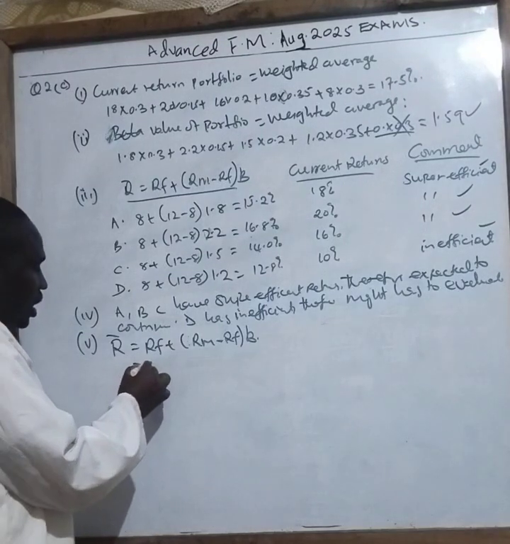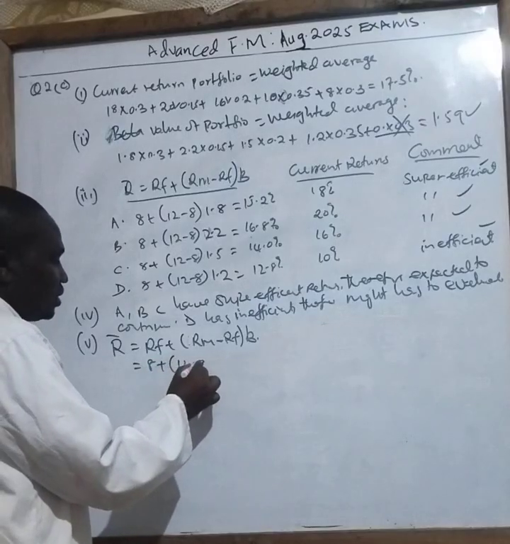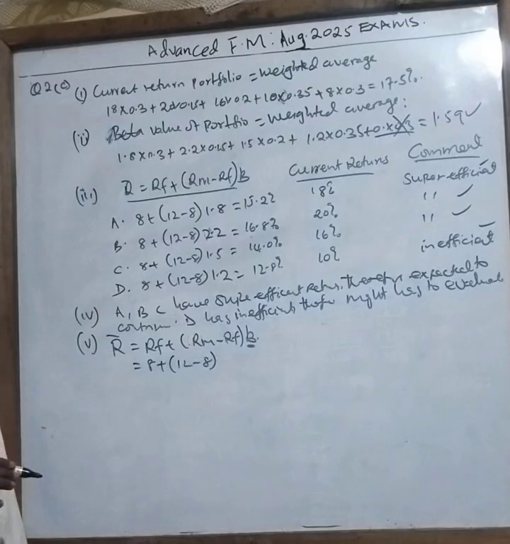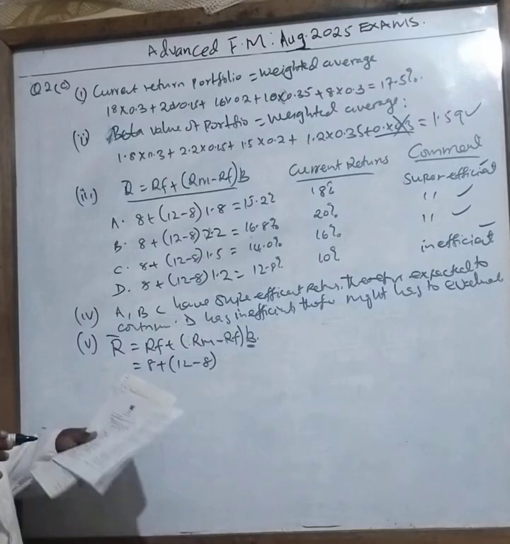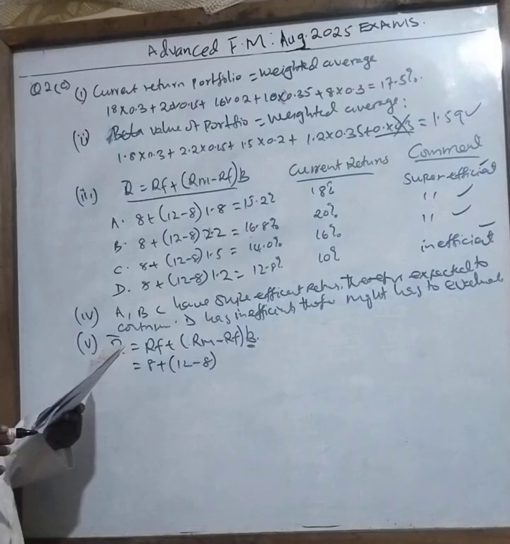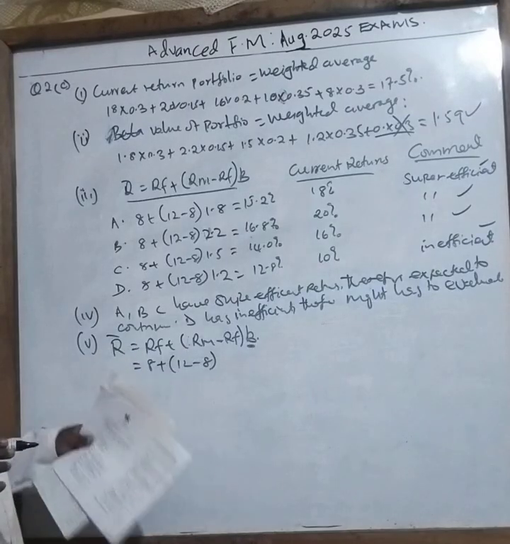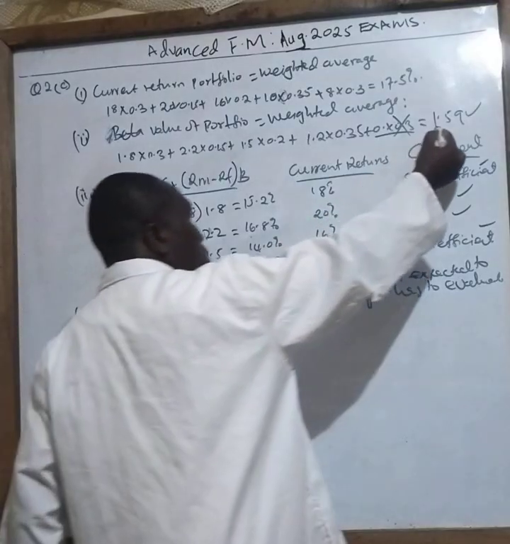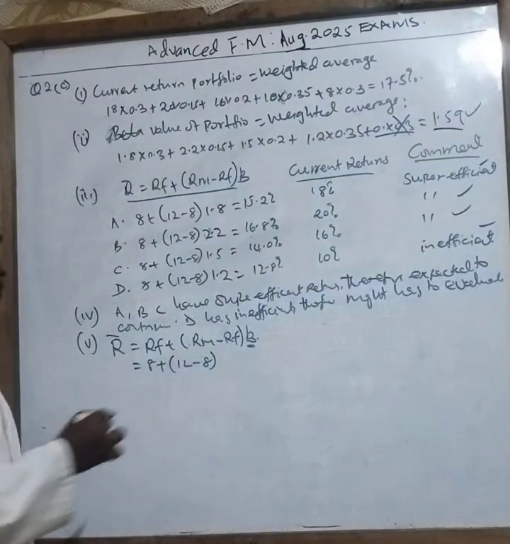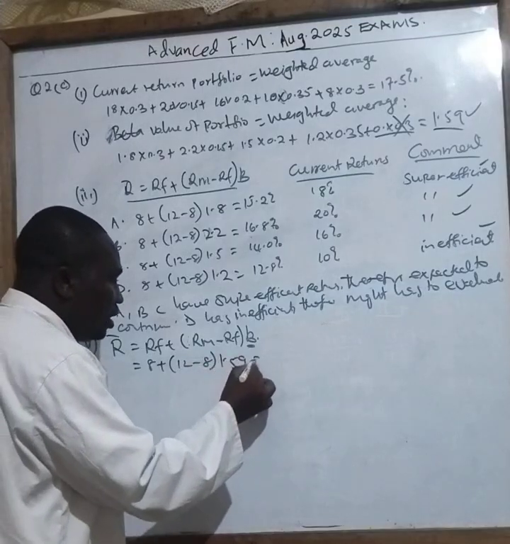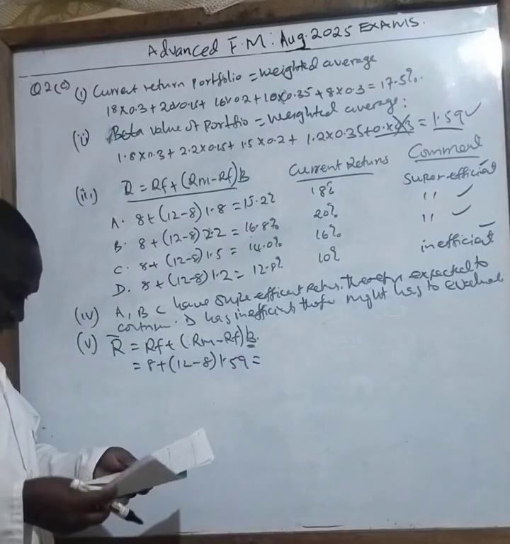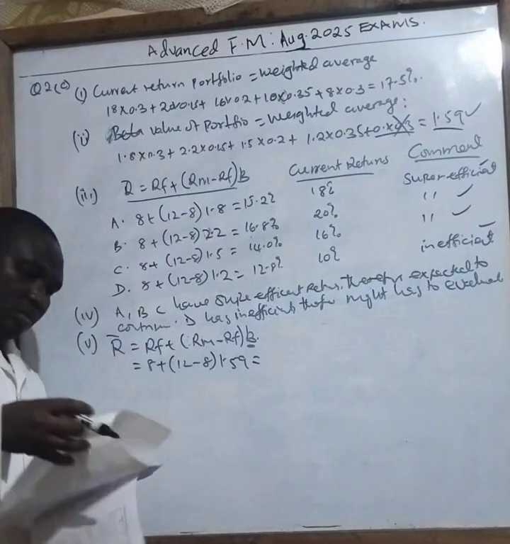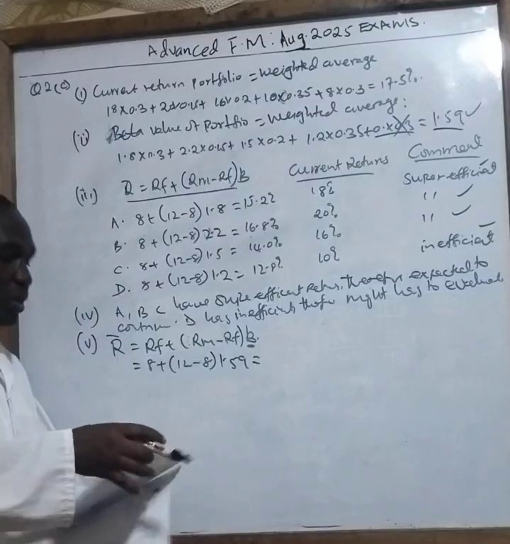So therefore it will be 8 plus 12 minus 8 into, so this one here, it is for the overall. In this case, we need to do something on the overall. Although we had already calculated, actually, we found something to the 1.5. You can see this overall better here. That is the overall one. So therefore this one will be 1.59. And your overall answer for that case is 14.36.